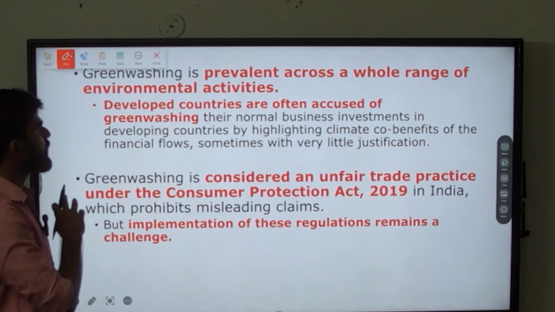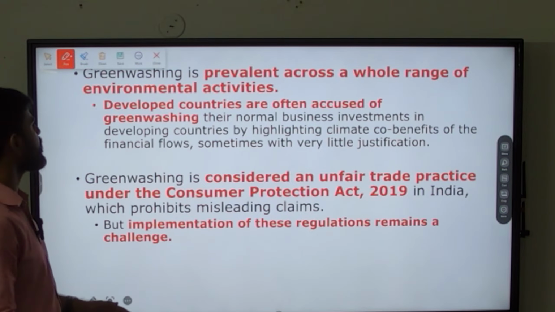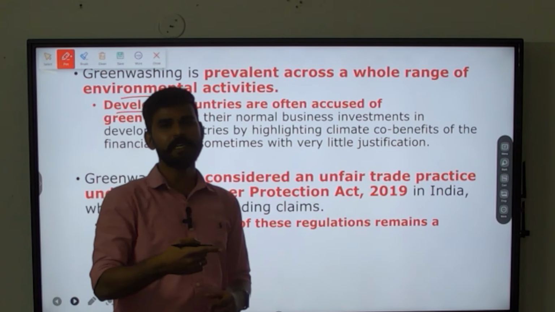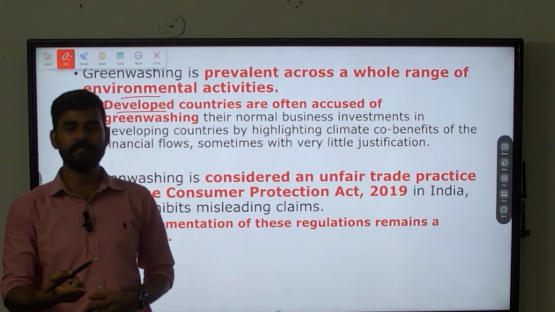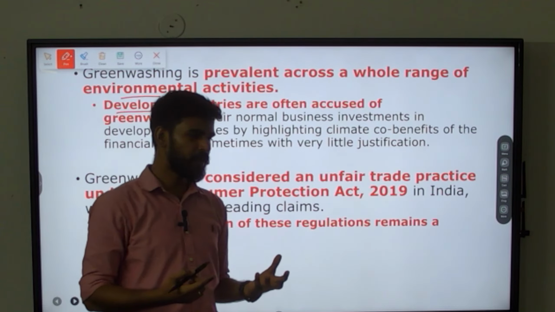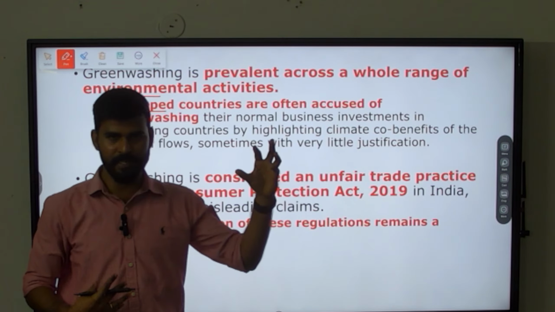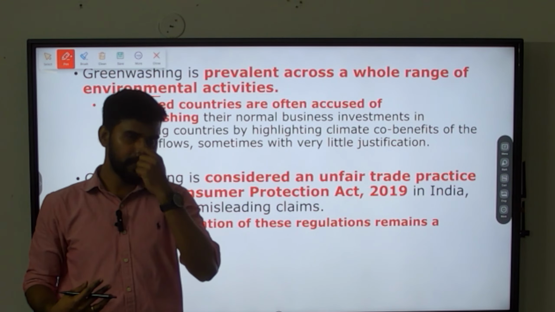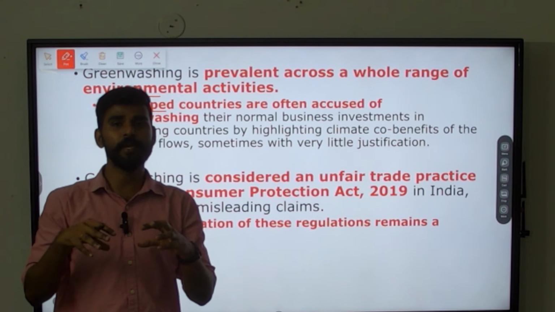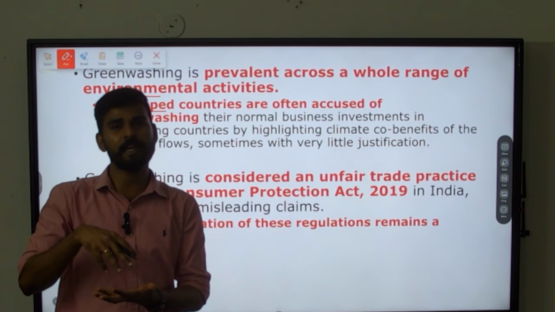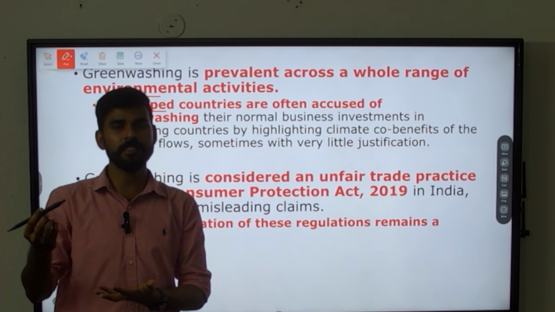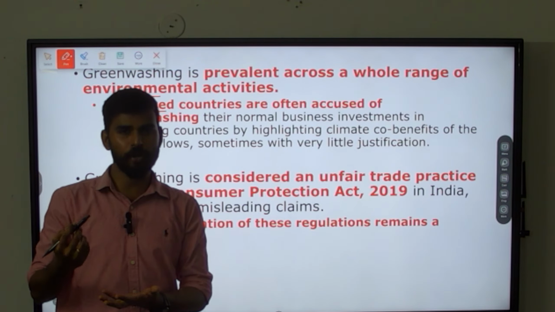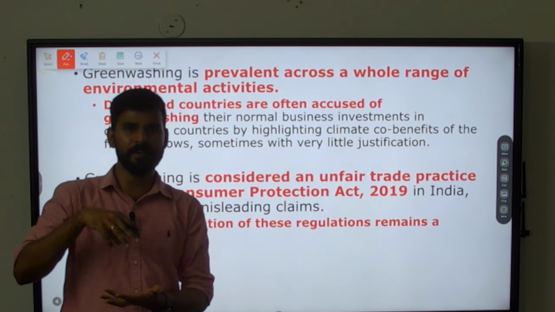Next, greenwashing is prevalent across a whole range of environmental activities. Even developed countries which are investing in developing countries do greenwashing. Say, for example, if a developed country is going to invest in India, a developing country, they will say that they are doing environment friendly activities. Whether this is true or false, we do not know, we cannot be sure about it, but they are claiming that it is environment friendly.